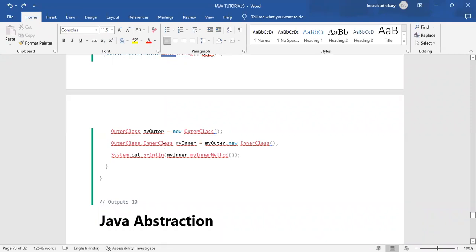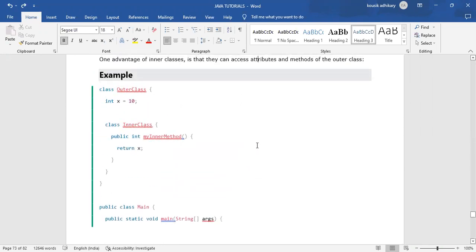Outer class name dot inner class name, then the name of the object of the inner class equals the name of the object of the outer class dot new, and then the inner class name.